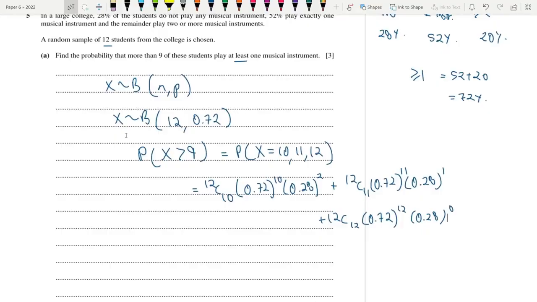12 C10, so rounded off to 3SF, it's 0.304. That is my answer.